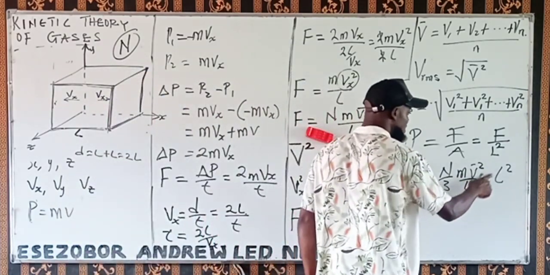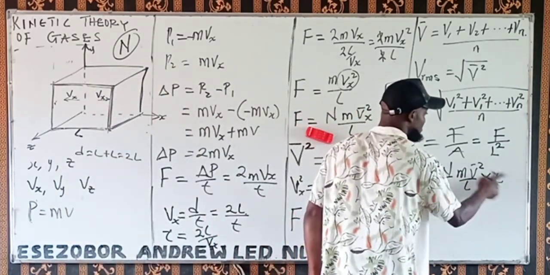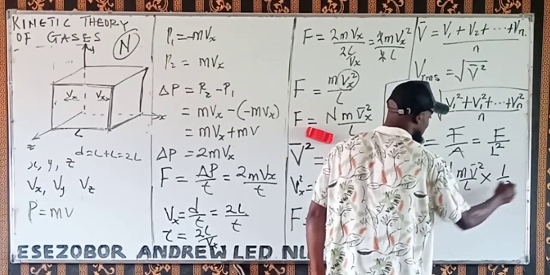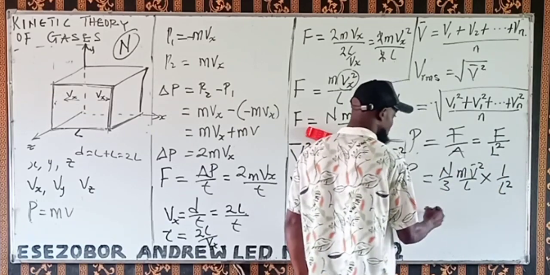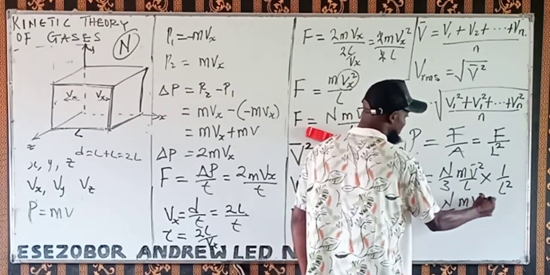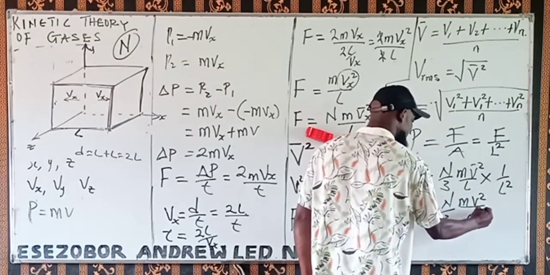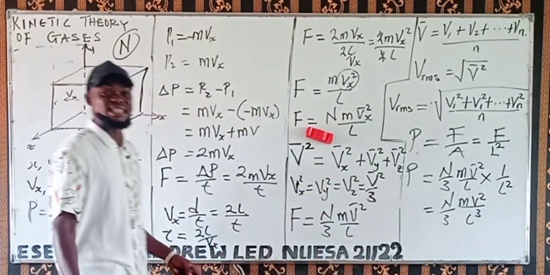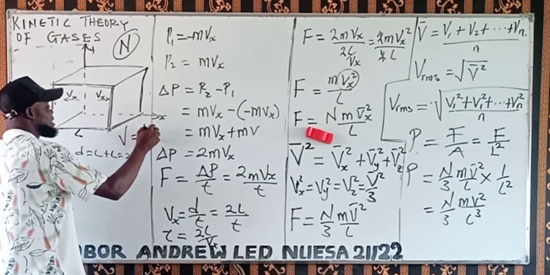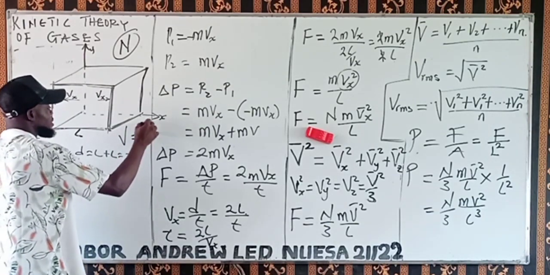Then, if you move this one, you take the inverse of this other one, which is 1 over L squared. So this one multiplying this, you're going to have n over 3 v bar squared over, this time, L cubed. And L cubed is the volume of a cube. The volume of a cube is equal to L cubed. That's the volume of a cube.